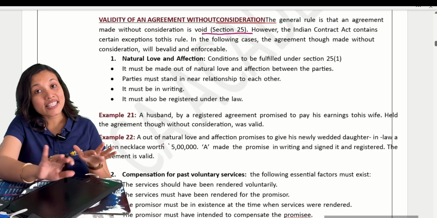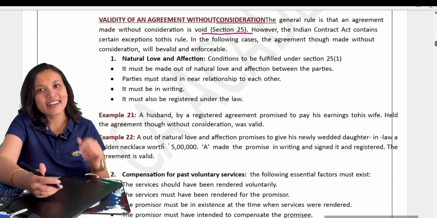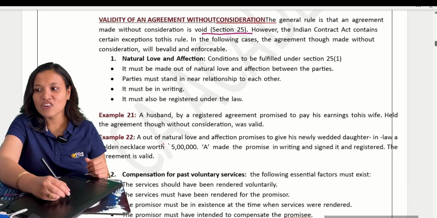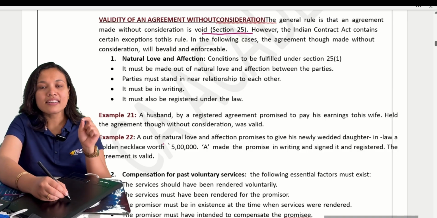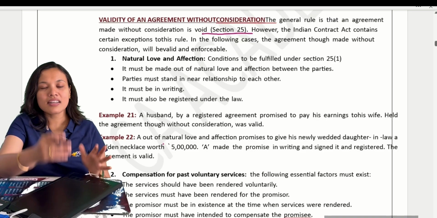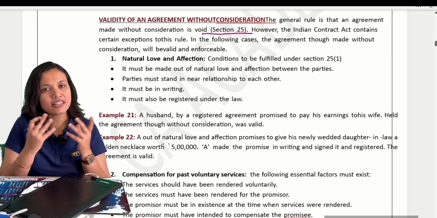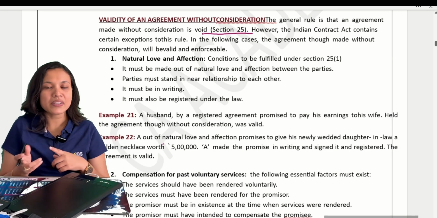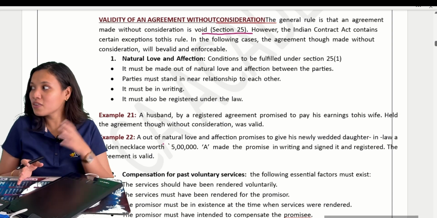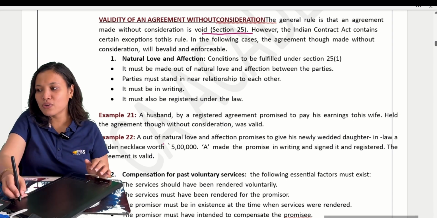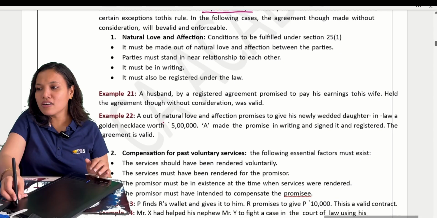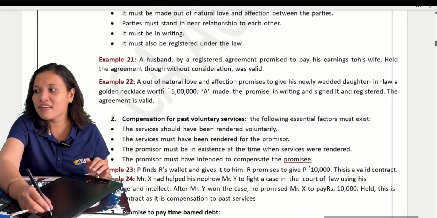That means there is no consideration, but still there is a contract in the following cases. Those conditions are again subsections of Section 25. First, Section 25 says no consideration, no contract; any contract made without consideration is void. But now they are making some exceptions to this rule. First one: contracts made out of natural love and affection.